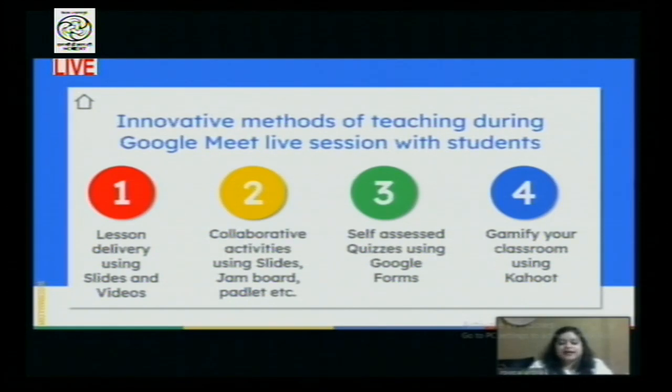Then there is Padlet. There are a whole lot of other apps which are integrated with Google Classroom, and these can be used to bring in collaboration in class.